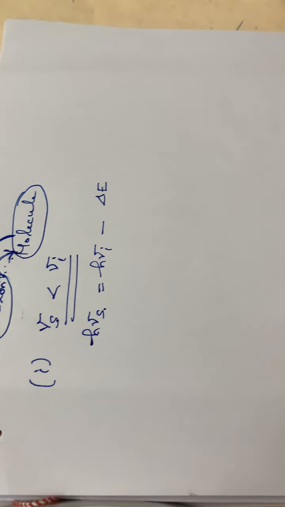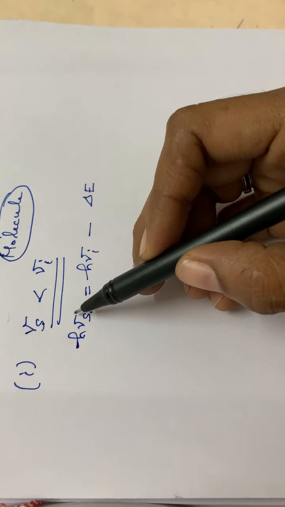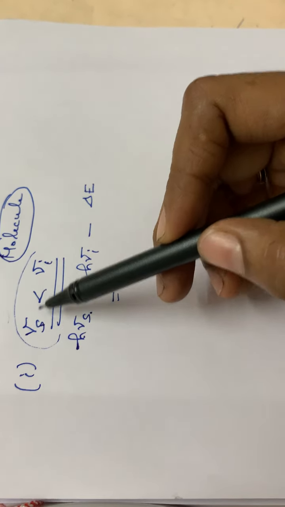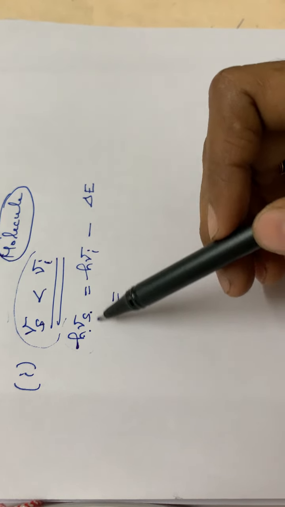From this itself, nu S is greater than nu I, so h nu S will be a bigger term.